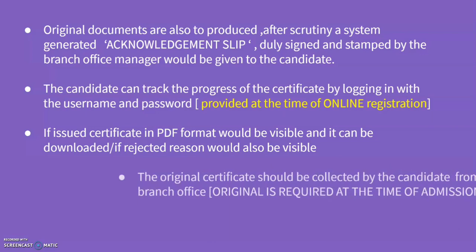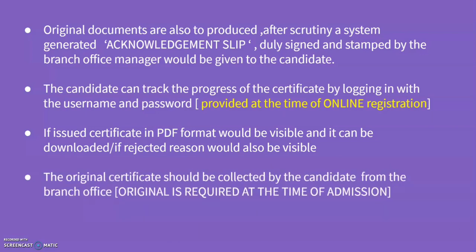That is not sufficient, you must have the original one. For the original one you must visit the branch office where you have submitted the documents, and they will issue the original Ward of IP certificate. It is very important because it is necessary at the time of admission in the college.